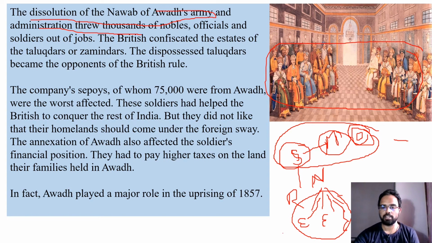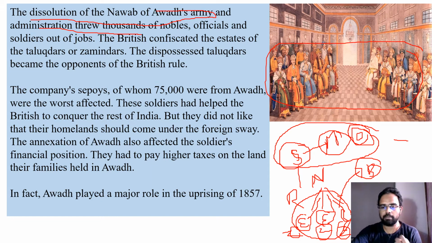They removed the zamindars or talukdars who looked after these estates from their post. They removed all these zamindars and talukdars, and now they took all the estates which were under the Nawab under their control.